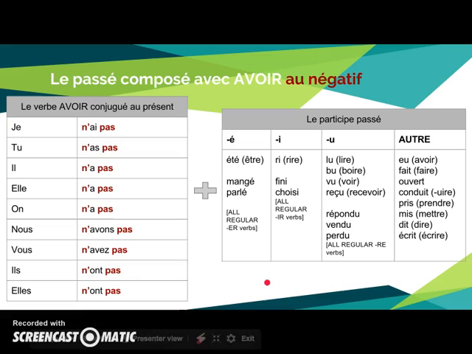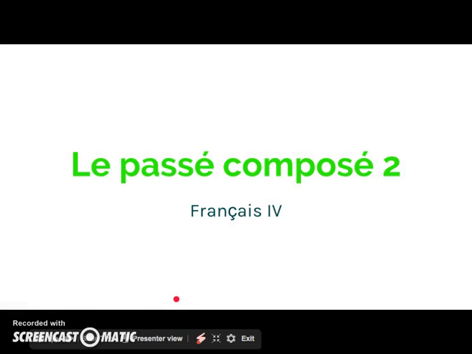And when we do this in the negative, notice that on this side of the verb, nothing has changed. All we're doing is adding the ne pas around our helping verb. Okay, so we're going to pause there and do the next section in a new video.